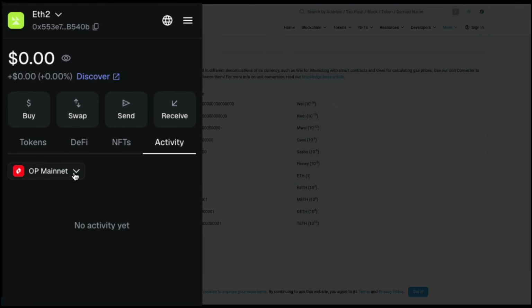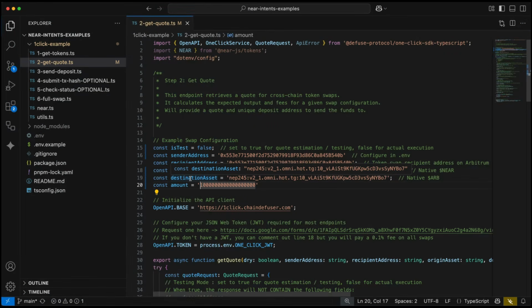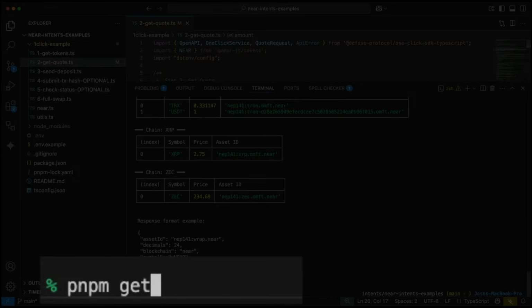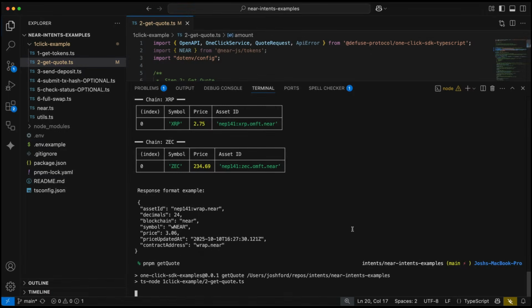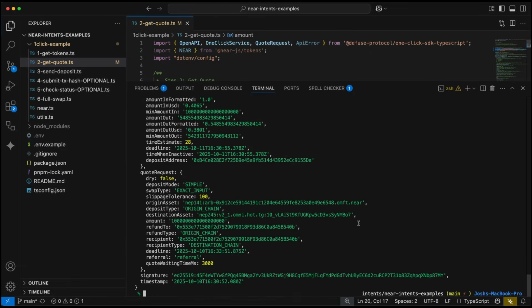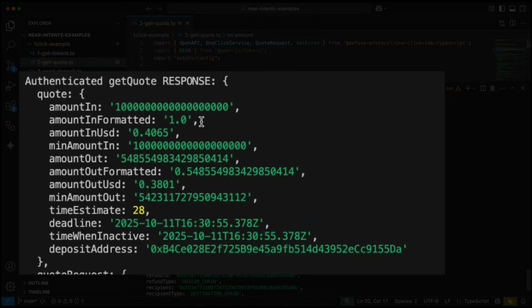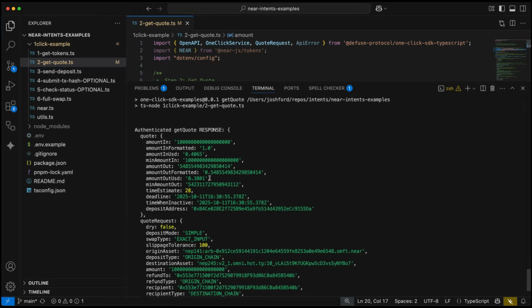So let's go back here, and let's get our quote. So we'll do pm get quote. All right. And yeah, we have the correct amount formatted, 1 token in, and we will get just about half of an Optimism token, and the amount in is 40 cents, amount out's 38 cents. So yeah, spending about $0.015 for the swap. Cool. So this looks good. Let's grab this deposit address. And this is the deposit address that is on the Arbitrum network.